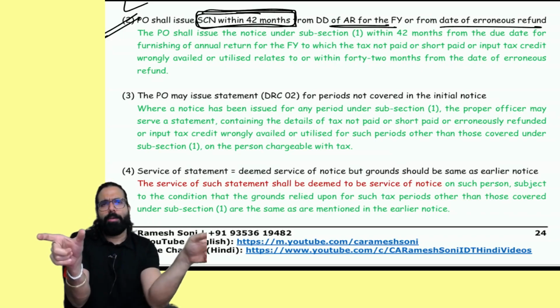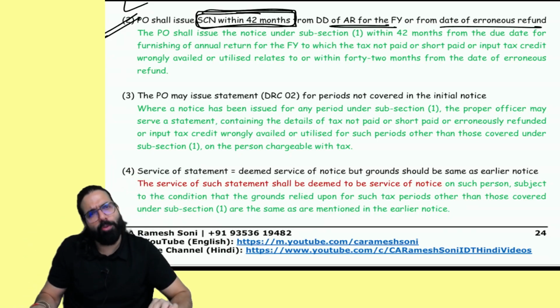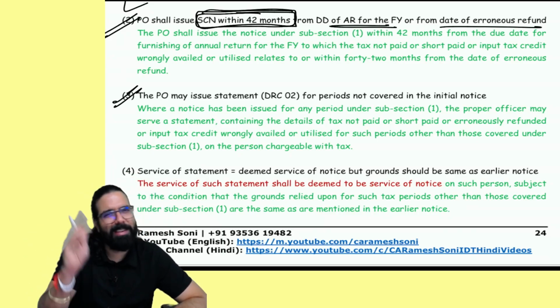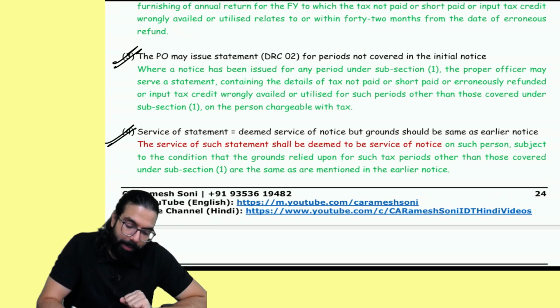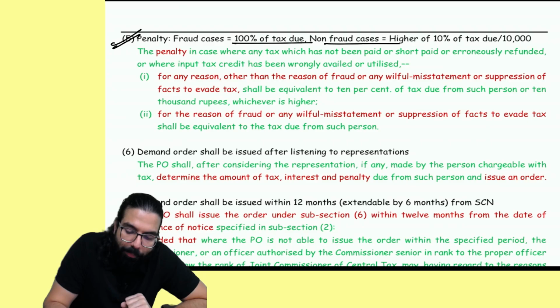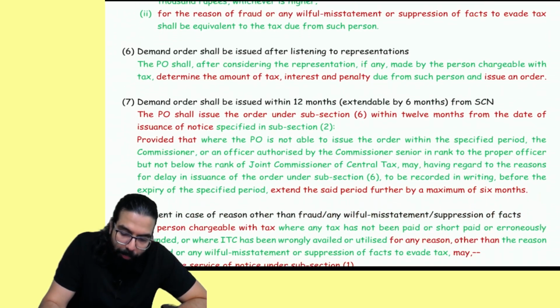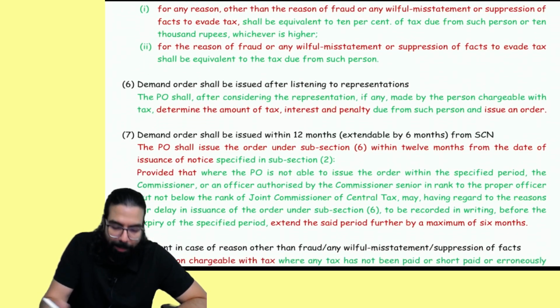Sir, one show cause notice is given for one period. For an additional period, can we give a statement? Yes, just give a statement. The statement is deemed to be the show cause notice. This was already there in 73 and 74. Same point here, nothing very important. Penalty is 100% in fraud cases and 10% in non-fraud cases. Reduced penalty is also there, which I have already told you. It will come after some time.